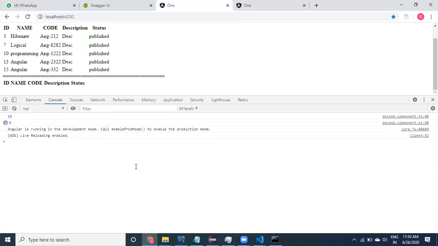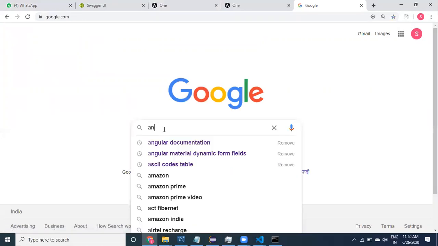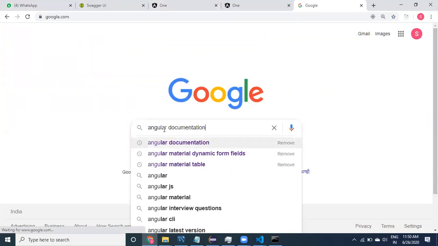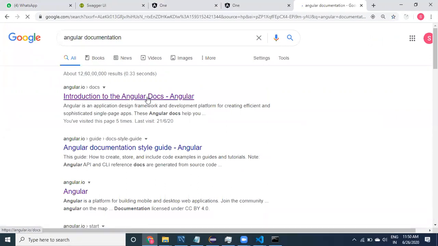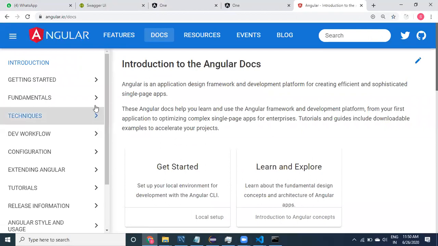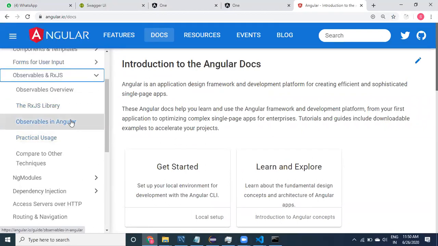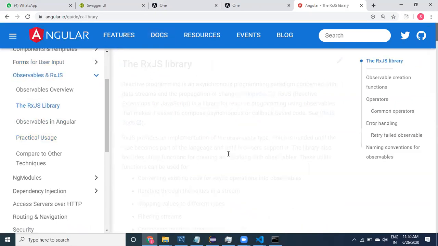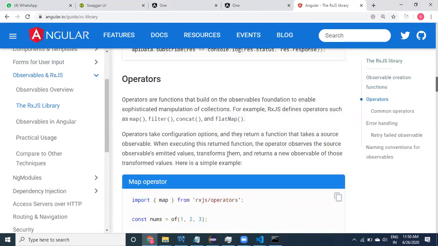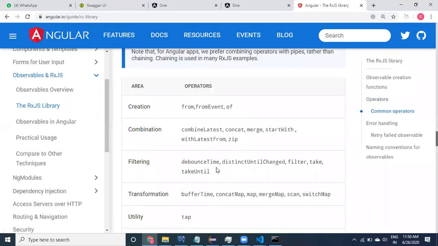Fine. So now let us go to the Angular documentation. In the fundamentals, RxJS, this is the tap that we have to write.